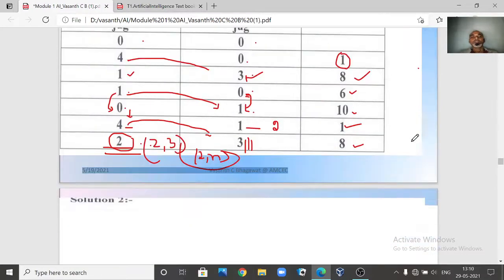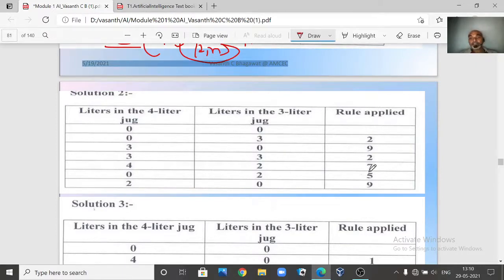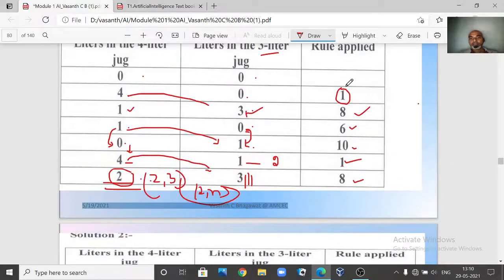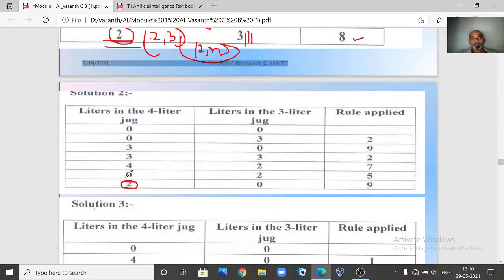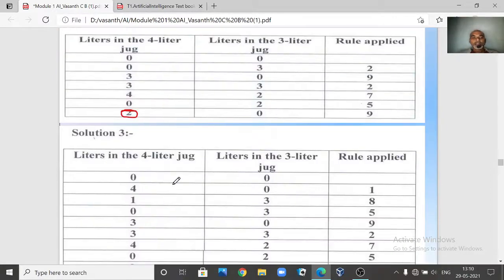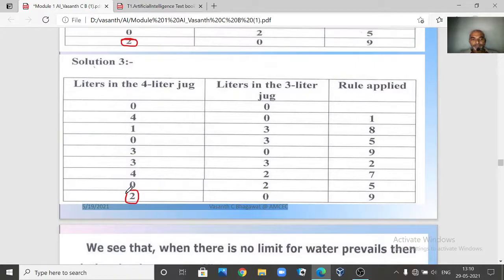which is still faster. Now you can see here solution number 2. Now here we are applying a completely different set of rules, right? Previously the rules were different, now here the rules are different, but we got a solution here. We have got solution 2, so exactly 2 liters of water is there, right? So if you try to solve by applying a different way, you might get the solution to the problem. Now there is another solution 3. Again the rules are different, but finally at one stage we have got the solution here, right?